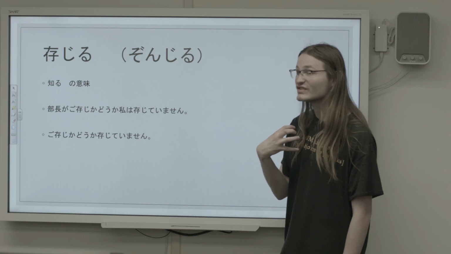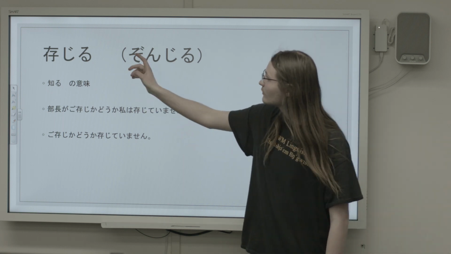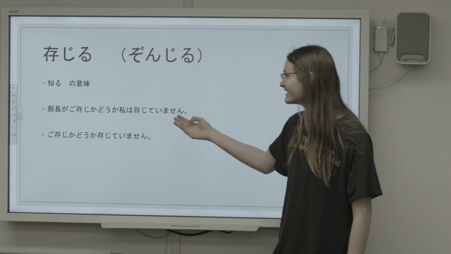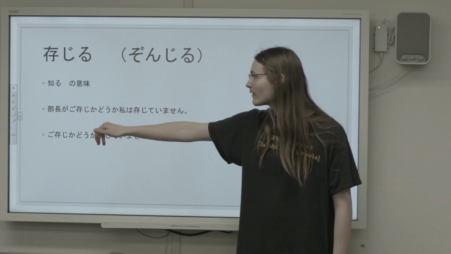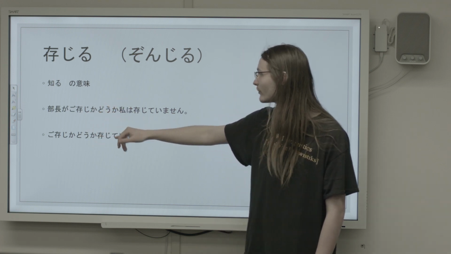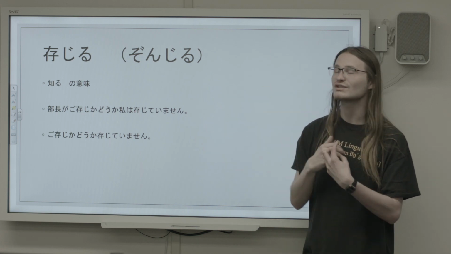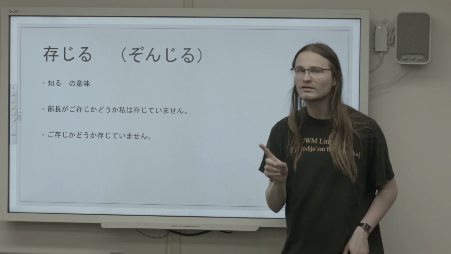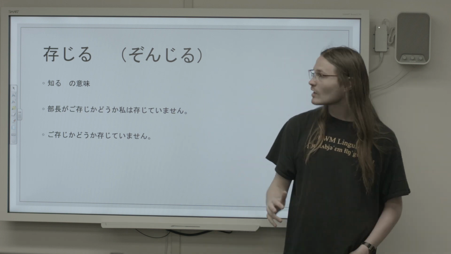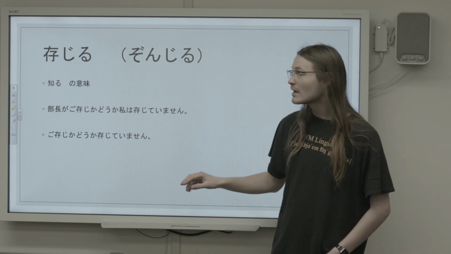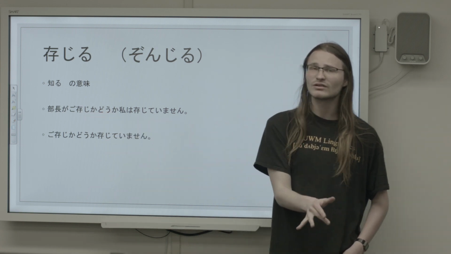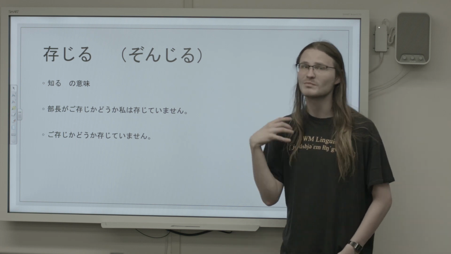Because this is us, and it's kenjougo, we use zonjiru. So I don't know. This could be translated as, I don't know whether or not the bucho, or the branch manager, or the section chief, knows. Bucho ga gozonji ka dou ka, watashi wa zonjite imasen. And now why it's going to be really important to know the difference between zonjiru and gozonji is because, as we know in Japanese, pronouns aren't always used. So, watashi wa might not be in a normal sentence. Bucho ga might not be in a normal sentence if both of those are already established by the context.